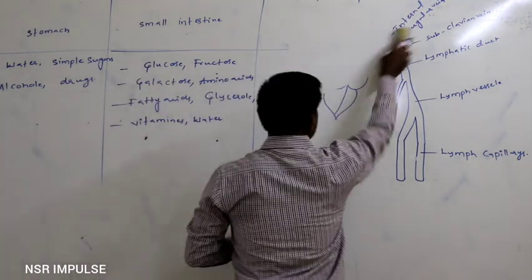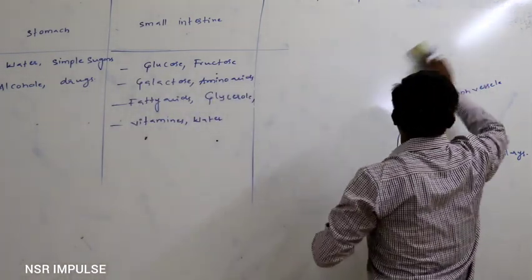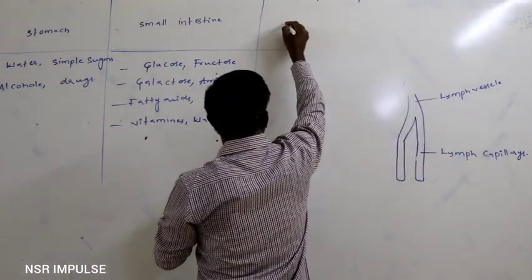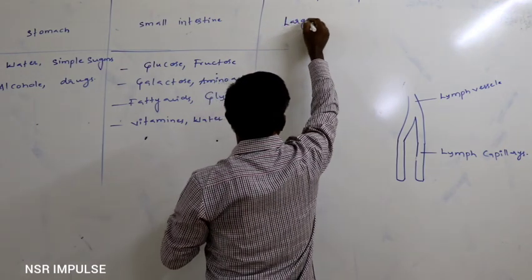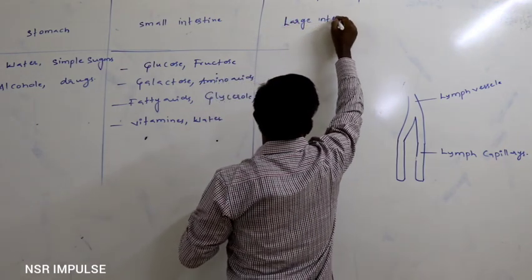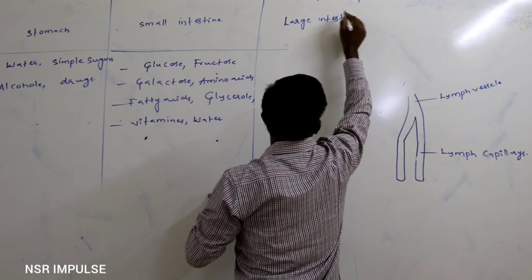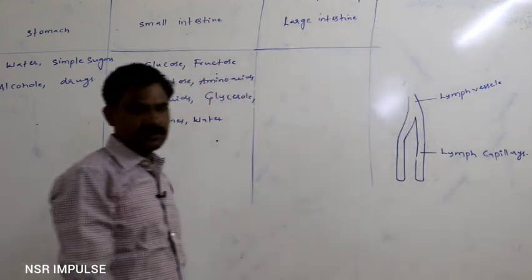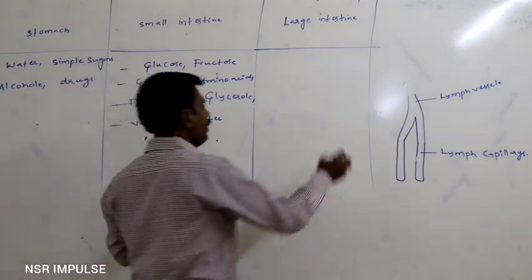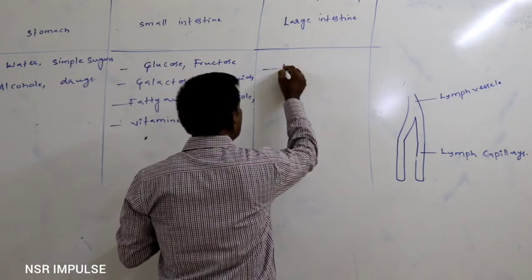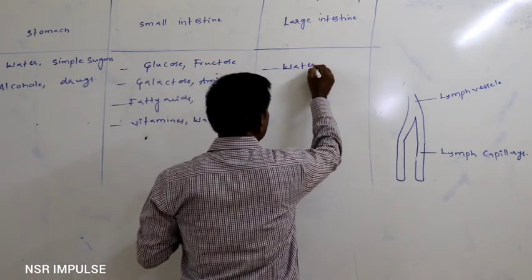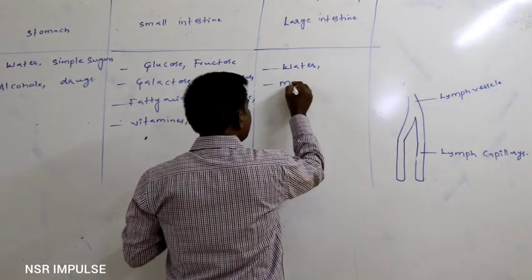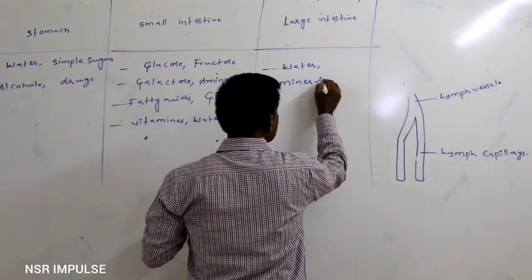Next, the large intestine. Through the wall of the large intestine, what substances get absorbed? Water and minerals.